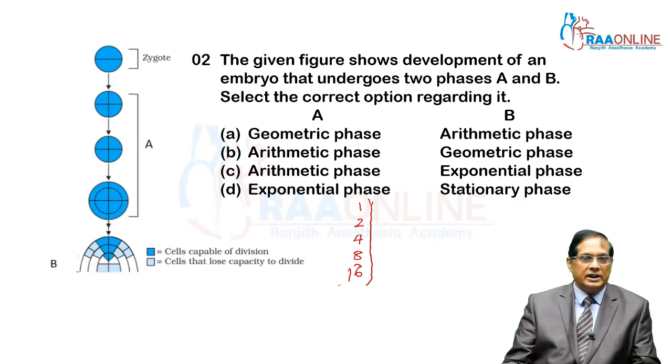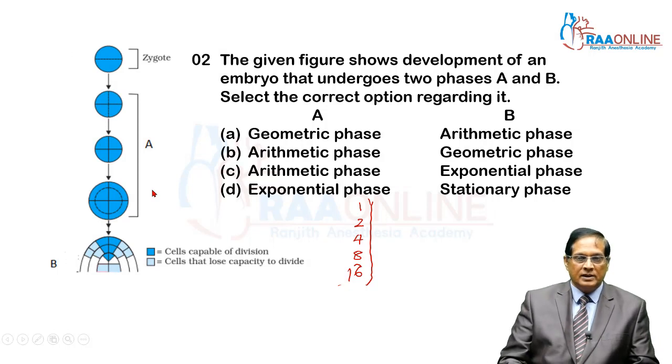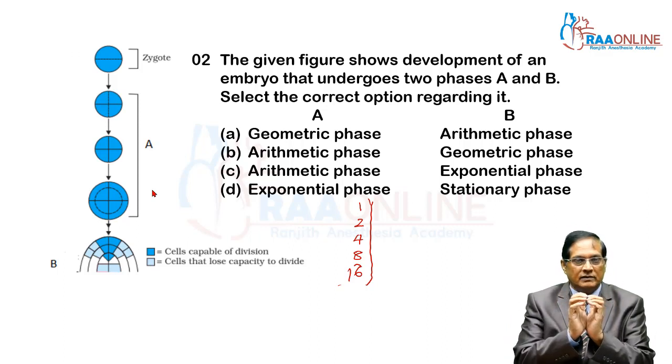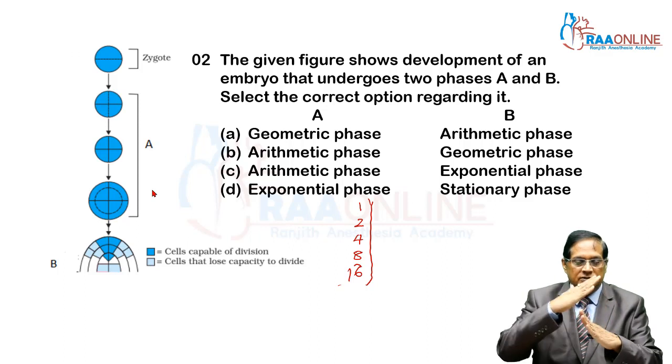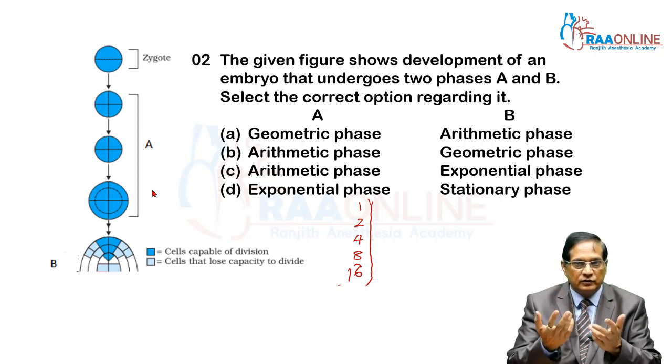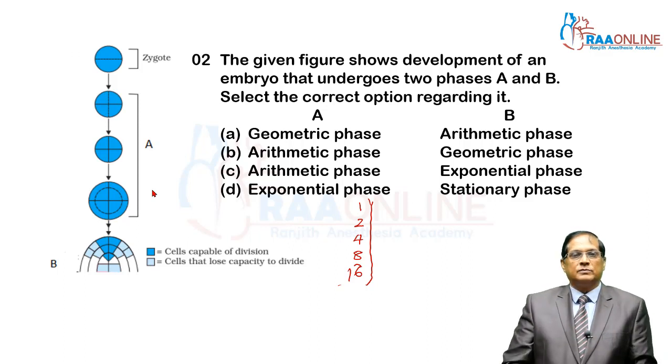That is part A. Part A includes those cells that are all in the state of division. One cell divides to form 2 cells, and those 2 cells divide to form 4 cells. This pattern of growth is termed as geometric growth.